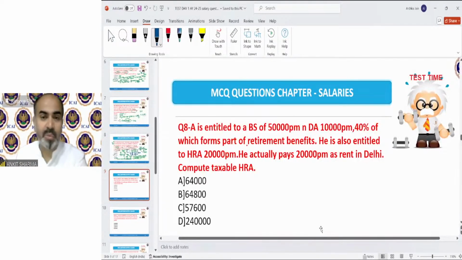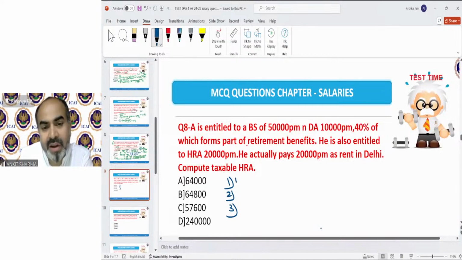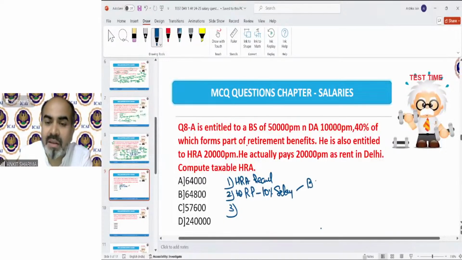Okay. So now the HRA provision. The HRA concept says you have to calculate HRA received, which has been given in the question. The second provision is rent paid minus 10% of salary, and salary will include basic salary, dearness allowance as per terms of employment, and commission as a percentage of sales.